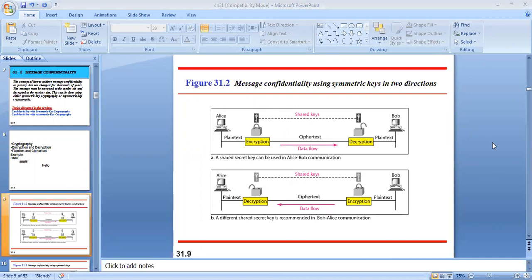So we'll be studying message confidentiality using the symmetric key in two directions. Message confidentiality can be achieved in two ways, I mean, with the symmetric key and with the asymmetric key. So let us discuss this in detail.